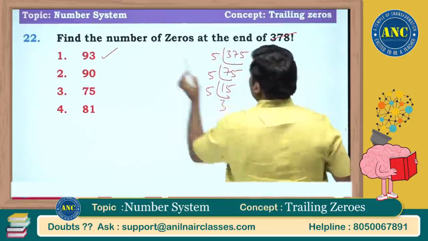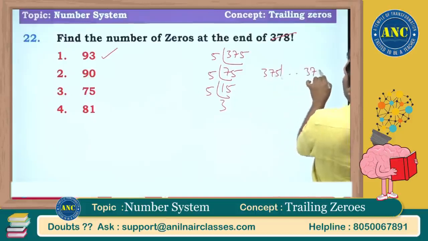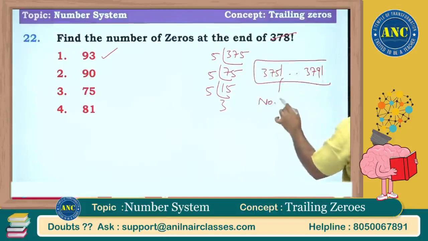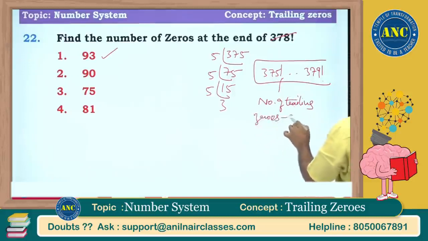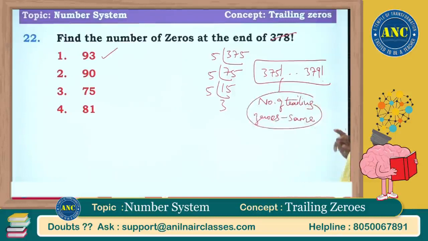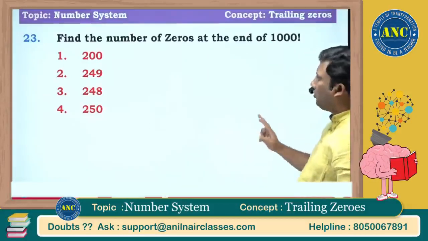Answer is 93. Why? Because from 375 factorial till 379 factorial, the number of trailing zeros will be the same. This is an easy question. Let us not waste too much time.